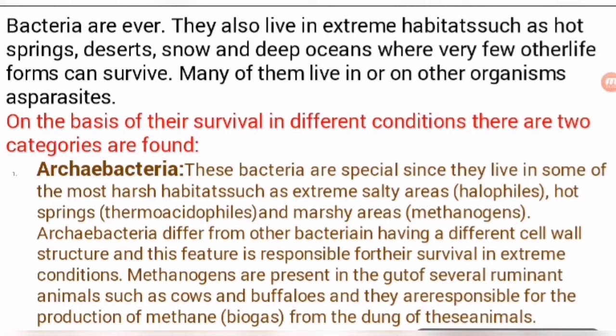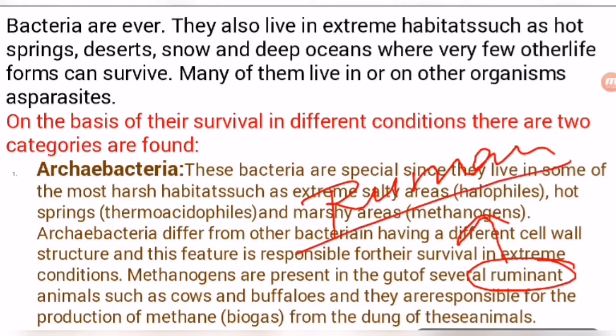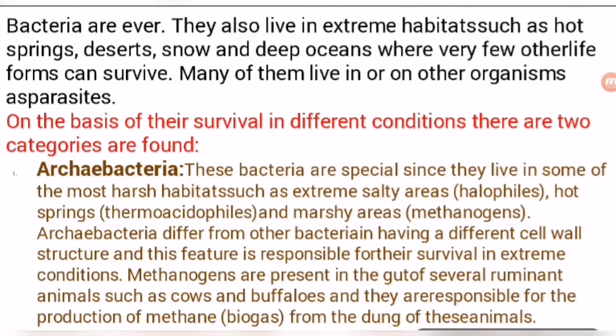So these animals are known as ruminants, because rumen is a pouch, a part of their stomach. That is why rumen is found in these animals. So in the rumen, the part of the stomach of cattle, these methanogen bacteria survive.